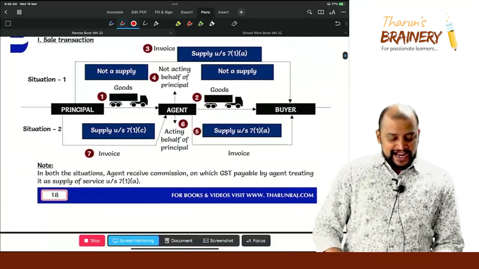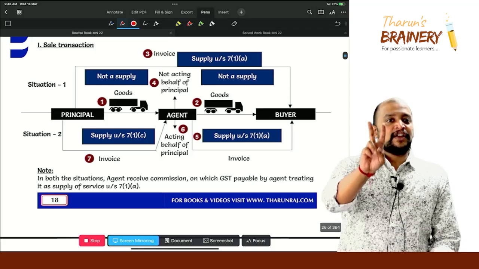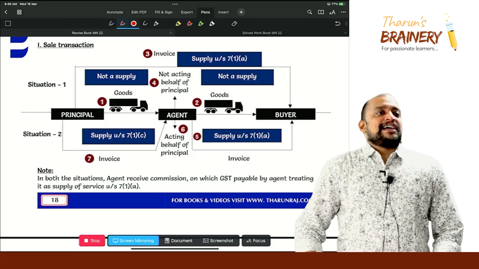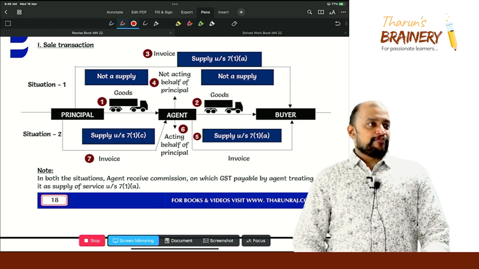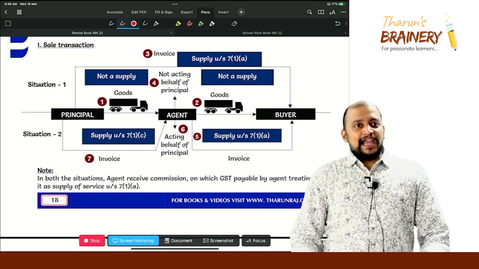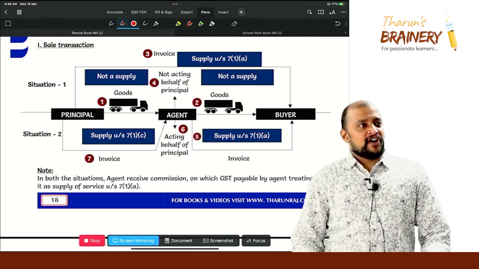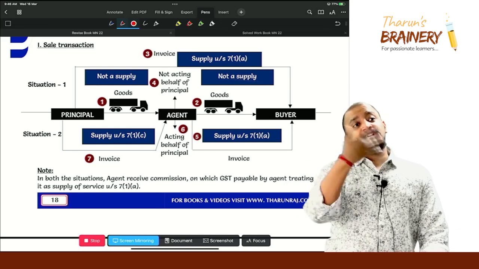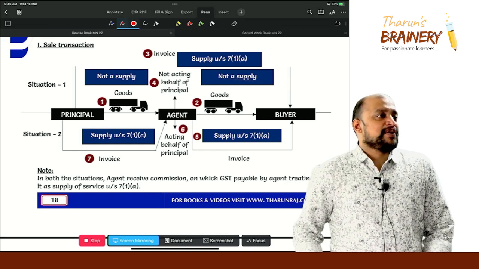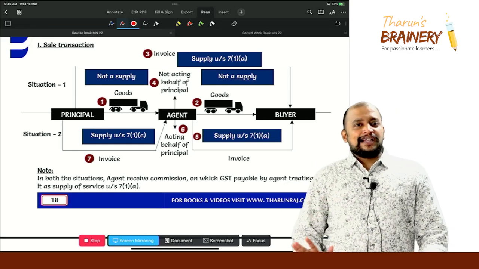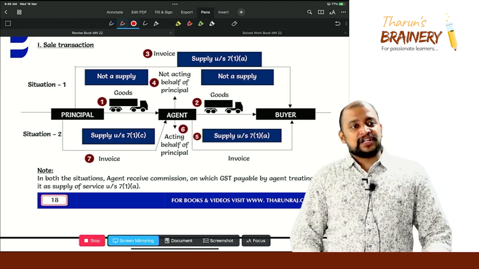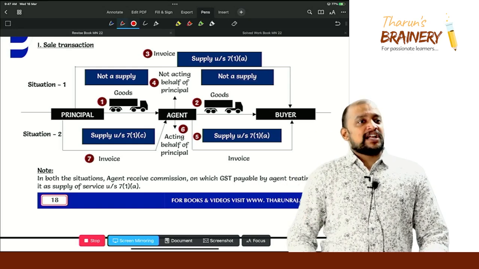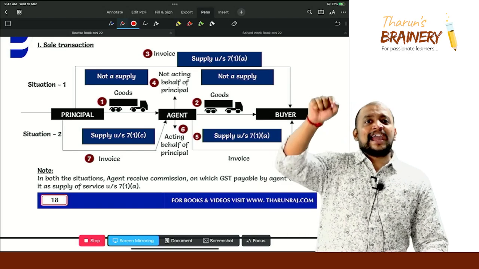Now, this discussion so far can be summarized into 2 points. Point number 1, when principal agent transaction will become supply under 71C: agent acting on behalf of principal. Clear? Second point, when agent will be called as acting on behalf of principal: sale transaction, invoice by agent; purchase transaction, invoice in agent's name.